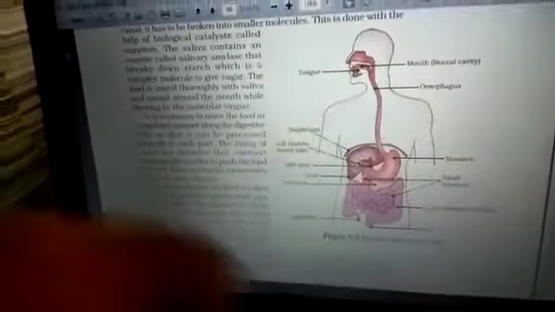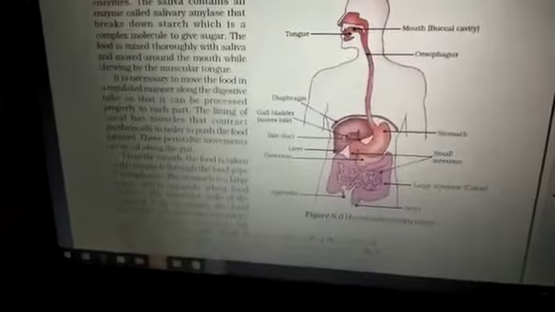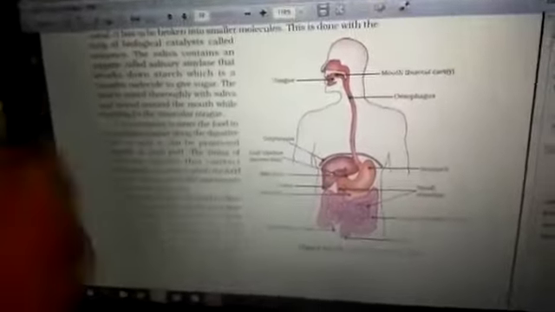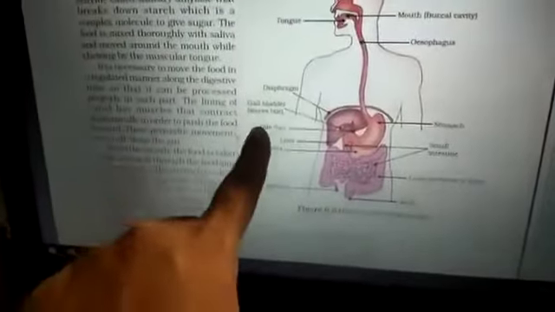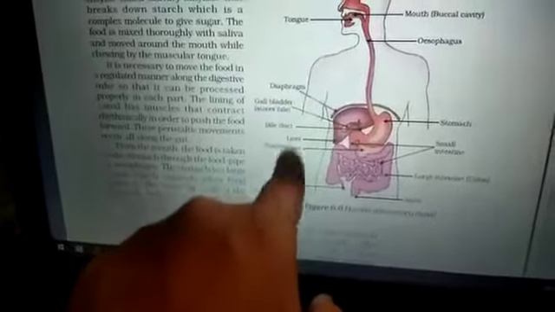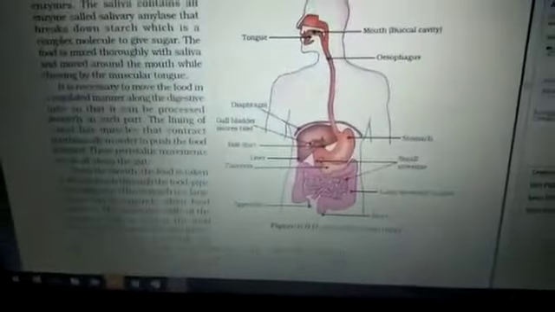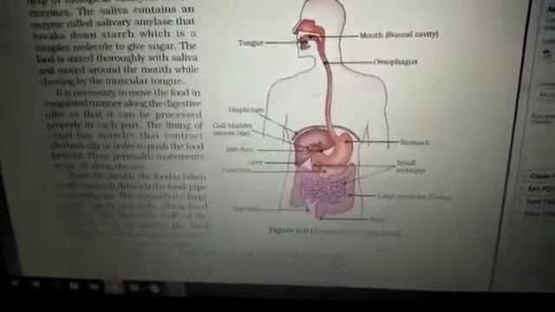In this whole pathway, you have other associated glands. Associated means those glands which do not directly take part in the process, but help in the process of digestion. Among them, the first one is the salivary gland. Second is your liver. Then the pancreas. These are also called accessory glands, which do not take part directly in digestion, but their secretions help the digestion process.